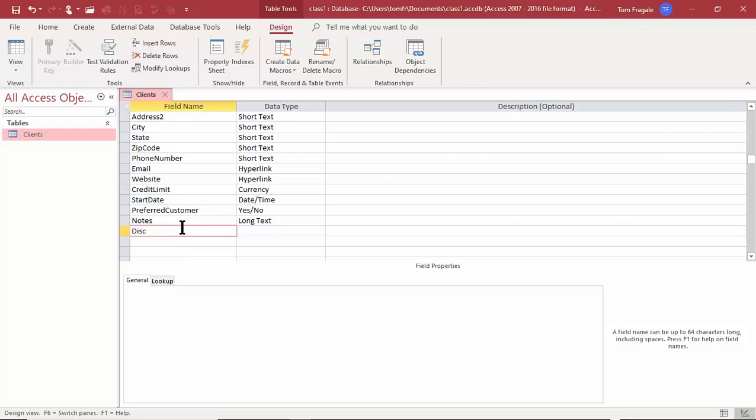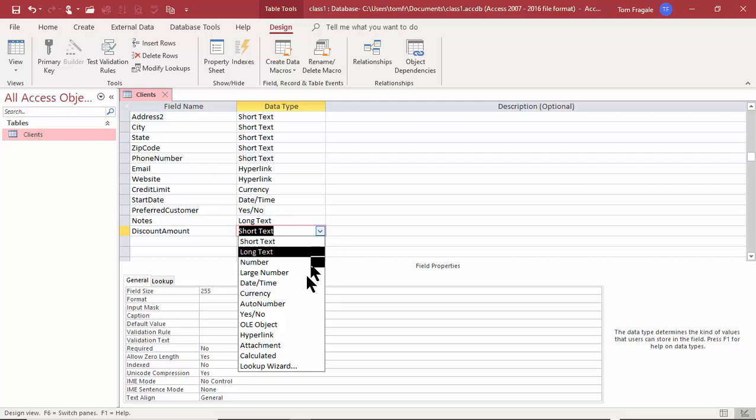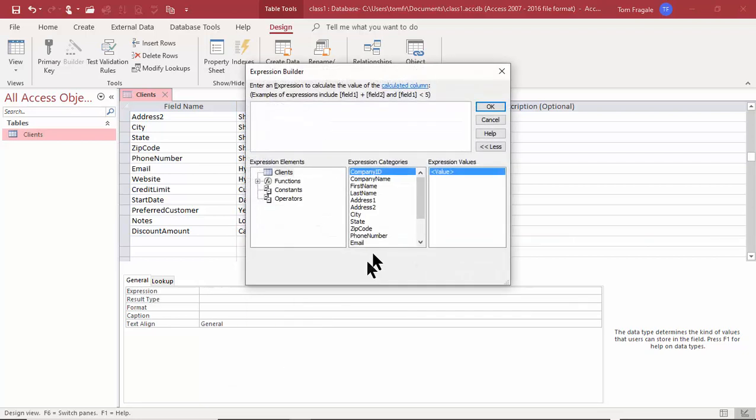And I'll make it a calculated field right from the beginning. I'll pick calculated. Good. So we'll try that same formula. So I could just type it in. So I'll say IIF, open parentheses.